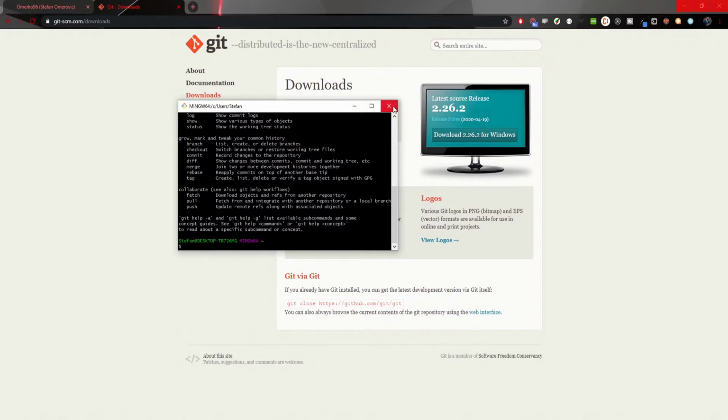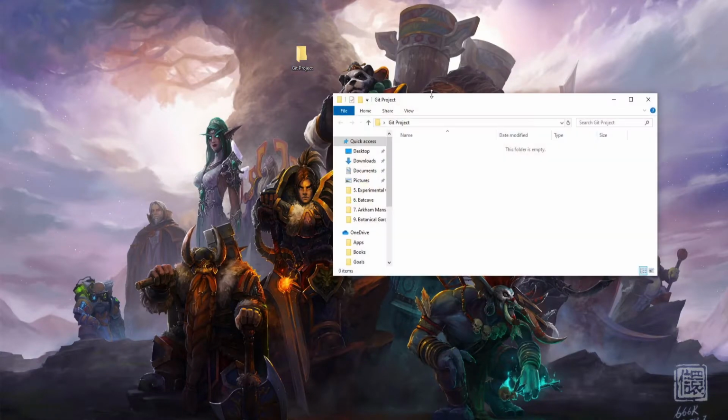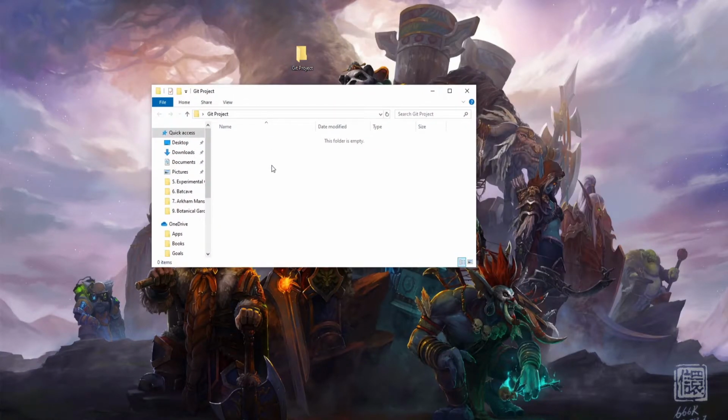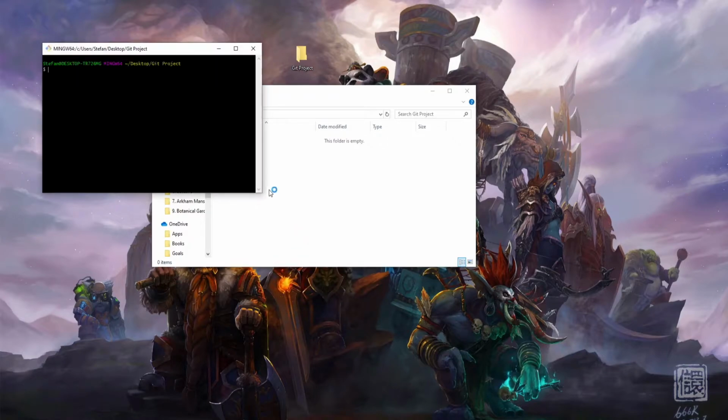I will close my Git Bash here, minimize my browser, and here I have the folder for a project. I will go into it here and I will select Shift and right click on Windows, and here I have Git Bash to open up the Git Bash into this repository. If you are not opening the Git Bash into this repository, then I suggest you reroute to this project with cd. So now that I have opened my Git Bash here, I will type code . to open up my Visual Studio Code.